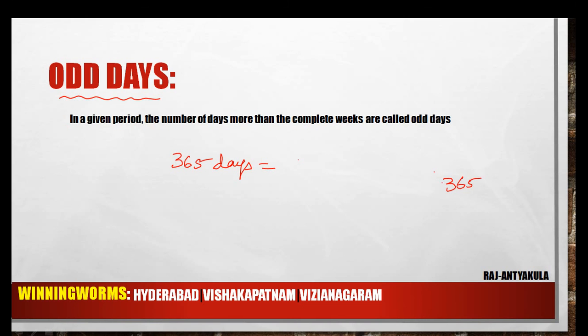Simple. 365 divided by 7, because a week contains 7 days. 7 5s are 35. The remainder is 1, 5. 7 2s are 14. So the remainder is 1. So we can write it as 52 weeks plus 1 day. So in 365 days, the number of odd days is 1.